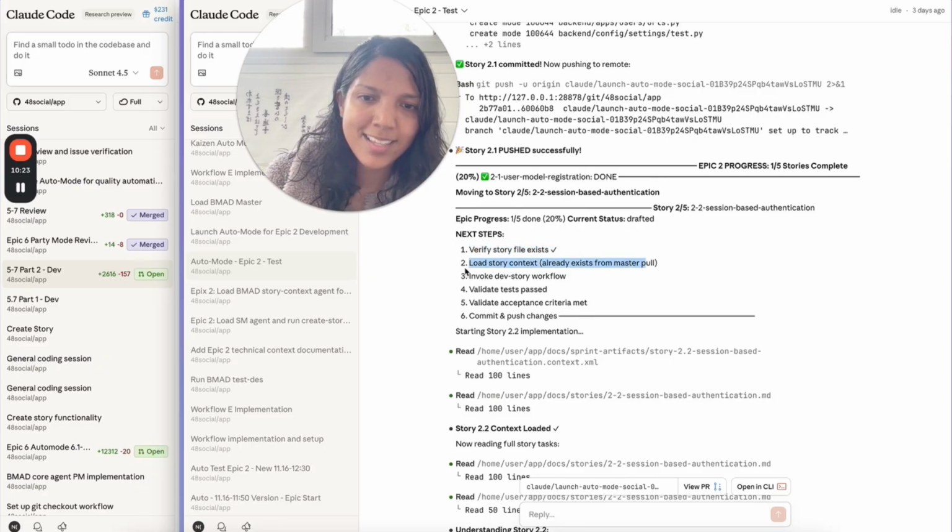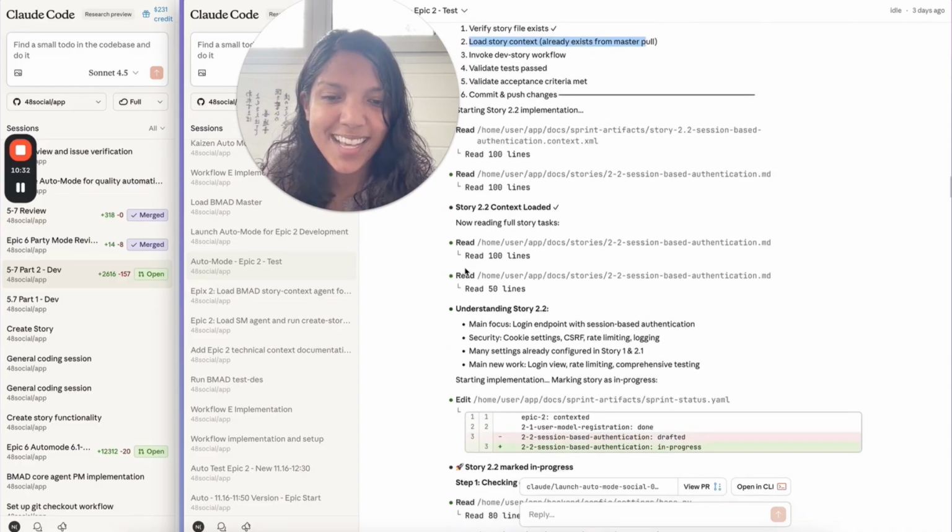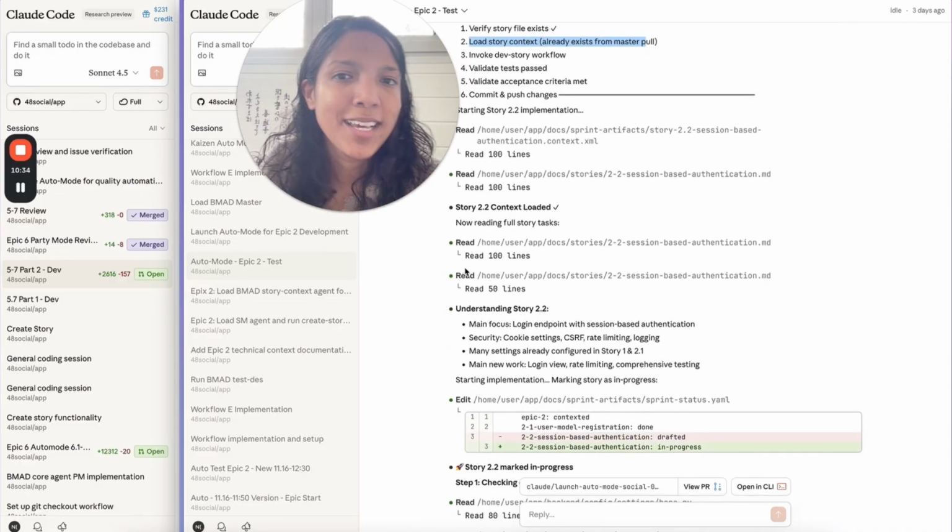So verify the story exists, load the story context, invoke the dev story, validate the test, validate the acceptance criteria, commit and push the changes. That's kind of it. So that's the BMAD process. Like I said, it's 80%.